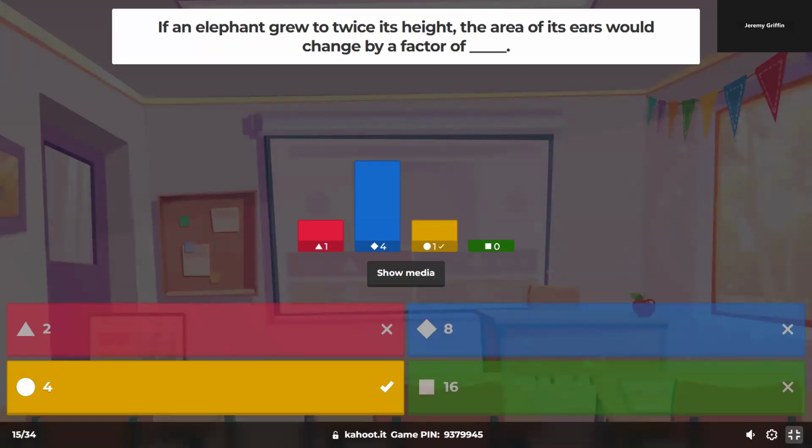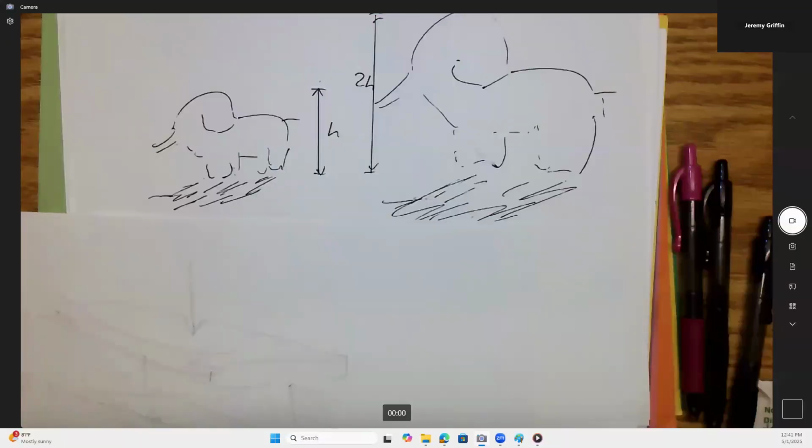All right, so somebody got it. All right, factor of 4. Now, guys, where does that come from? Did I say the elephant was twice as tall? Here, I've got a picture for you guys over here. Okay, I'll give you guys a picture to think about.